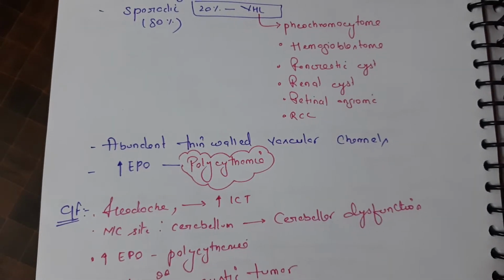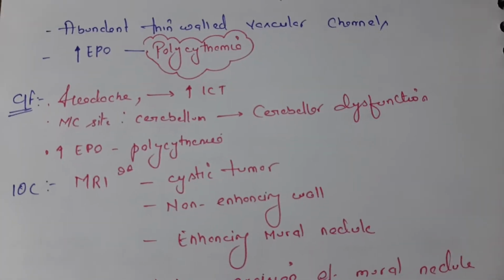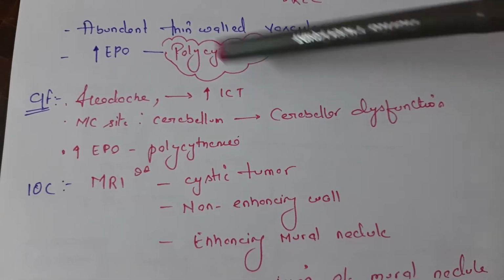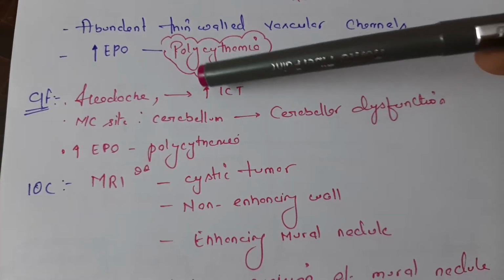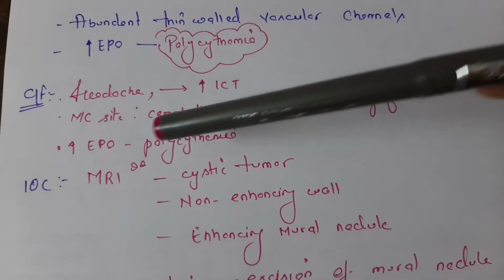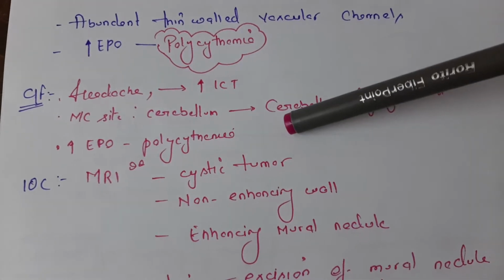Then let's talk about the clinical features. It is usually associated with increased intracranial tension, that is the headache, and the most common site is the cerebellum, so cerebellar dysfunction can be seen. Increased EPO will lead to polycythemia.